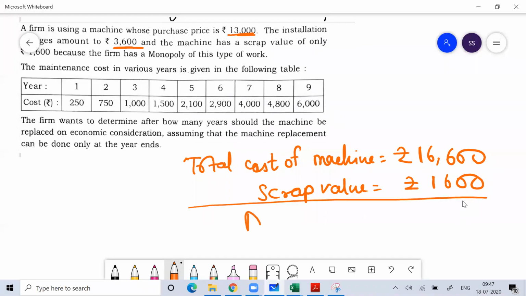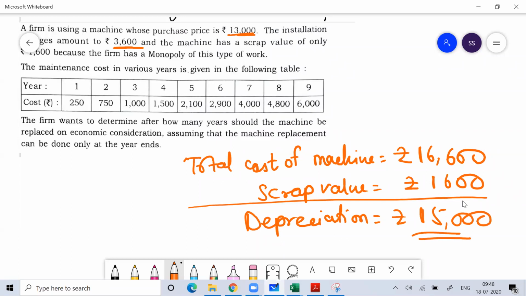So the value of depreciation for you will be 15,000. I think you can understand this.